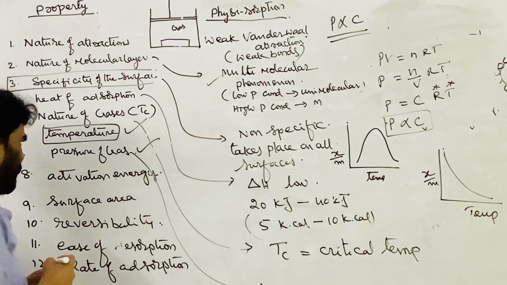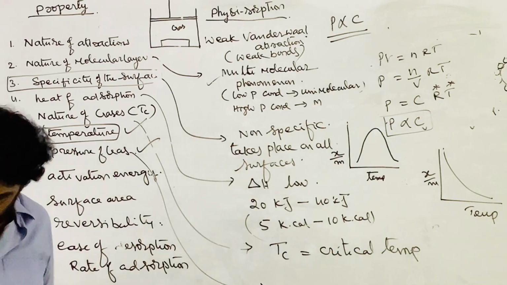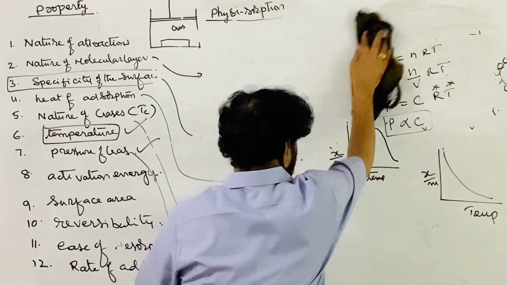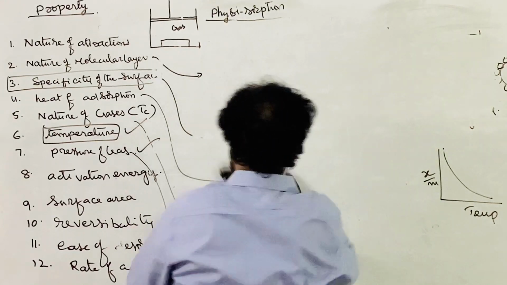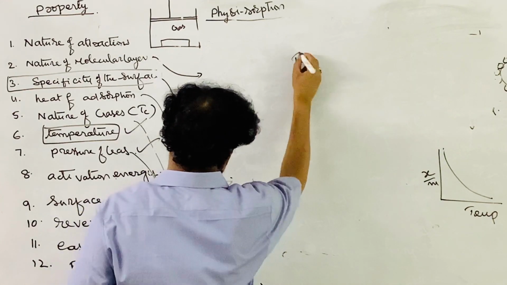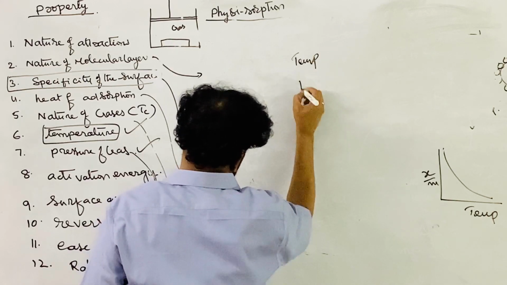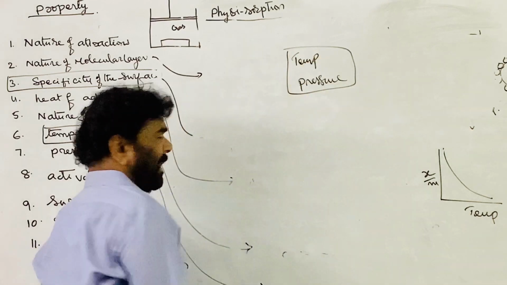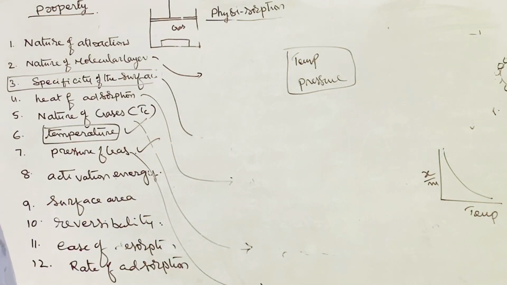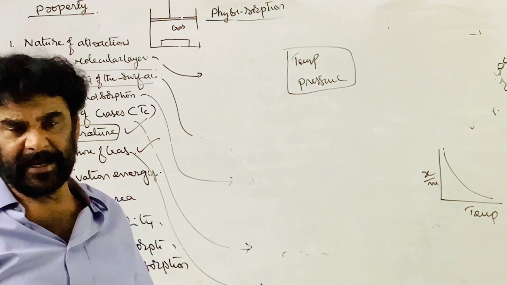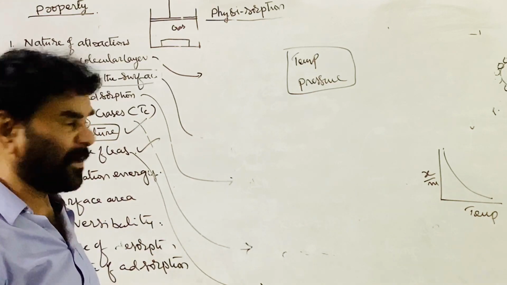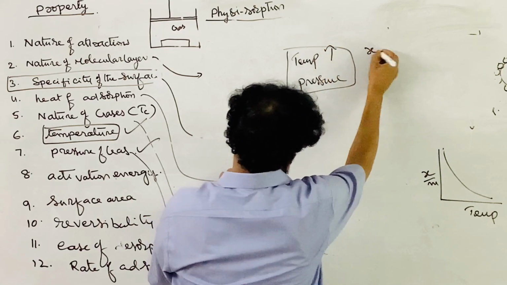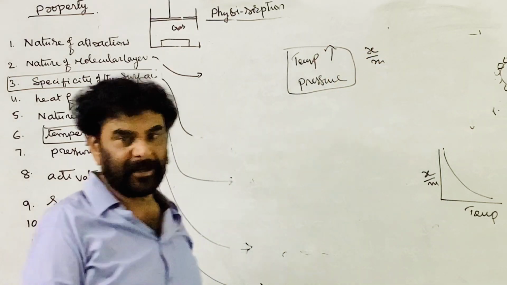Let me take up the two things, pressure and temperature. These are the two important factors which influence the extent of adsorption. As the temperature increases, the extent of adsorption decreases.